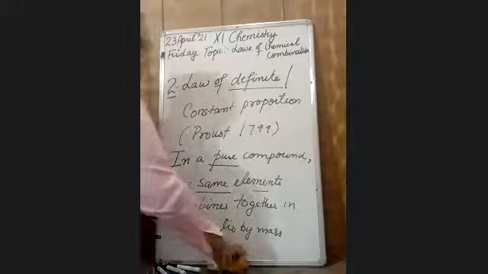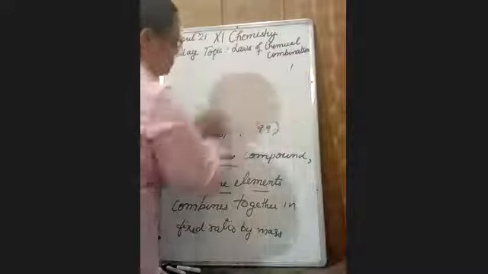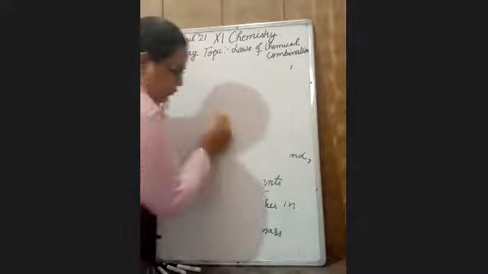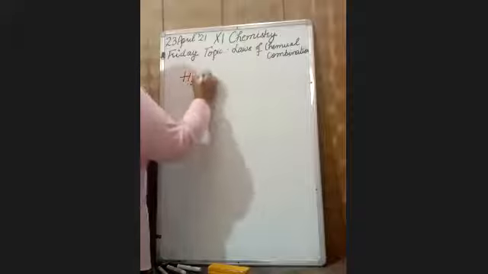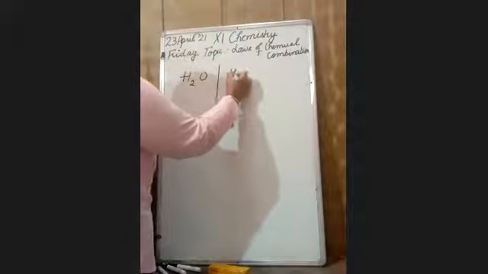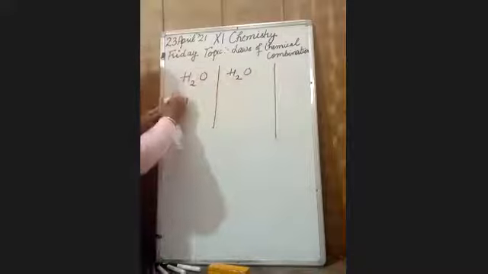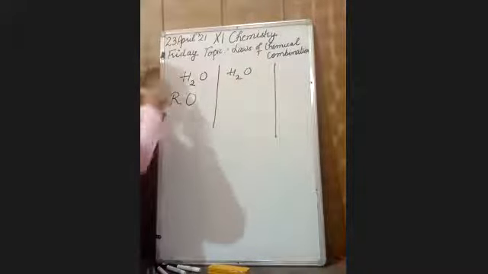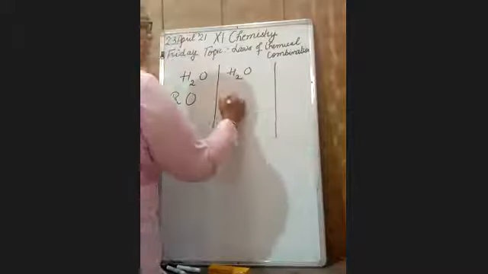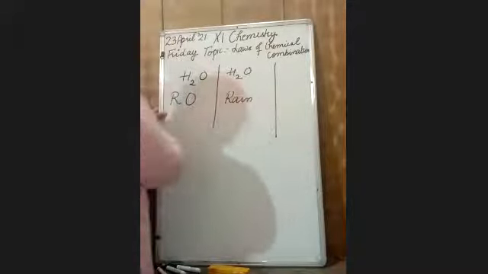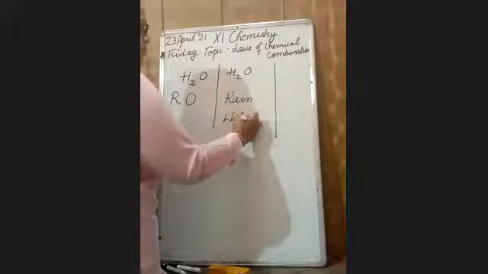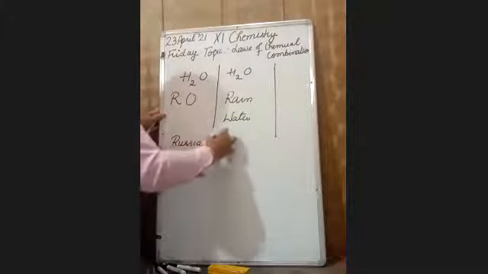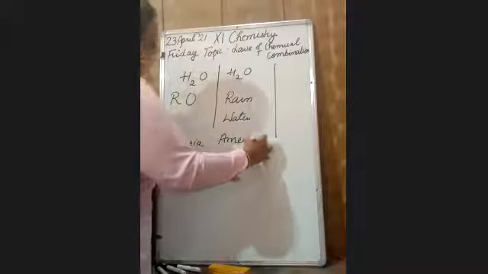See, I am giving you one example so that it will be clear to you. What law of definite or constant proportion states that in a pure compound, suppose I am taking water, and the sources are, suppose it is pure water, RO water, any purifier, your rainwater, or suppose I am taking this water from Russia, America, and of course India.